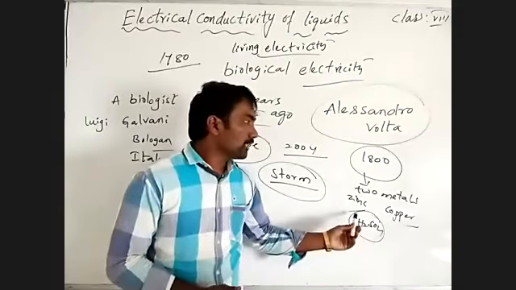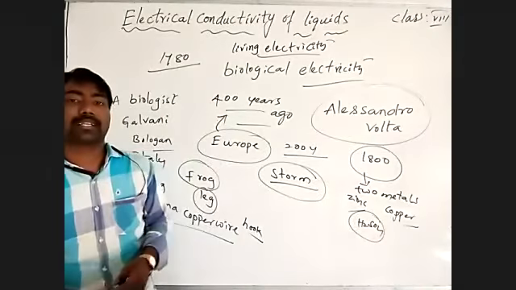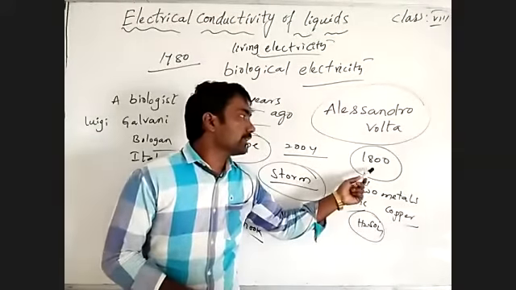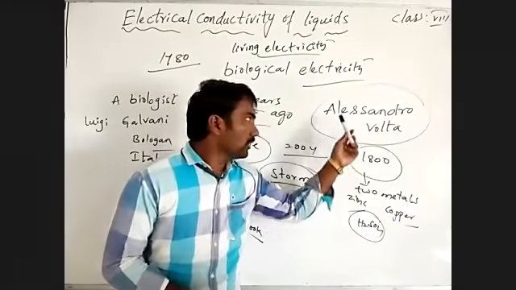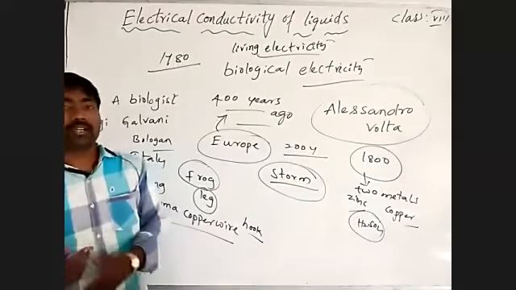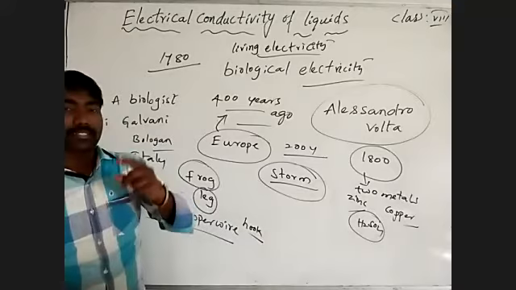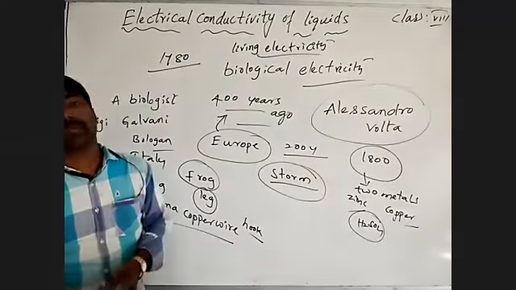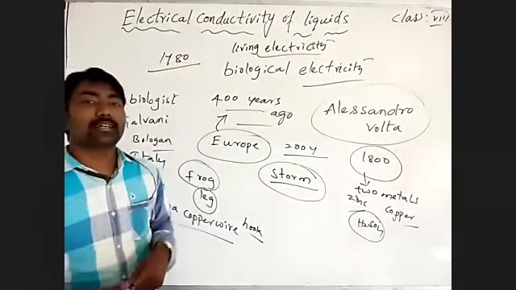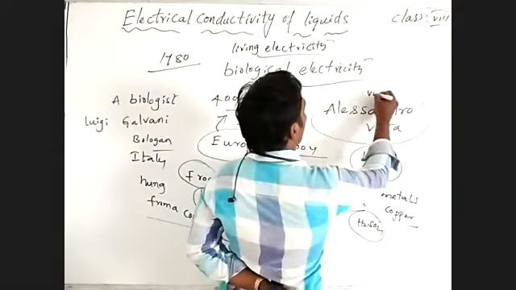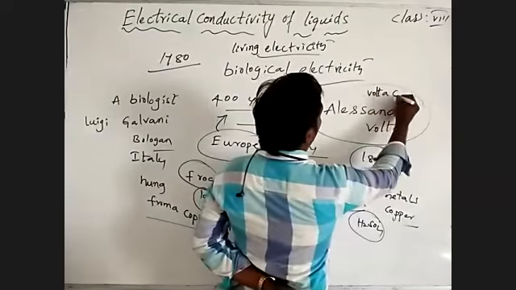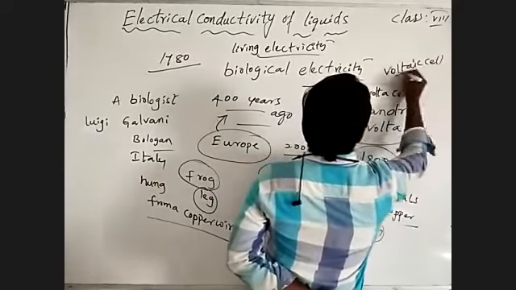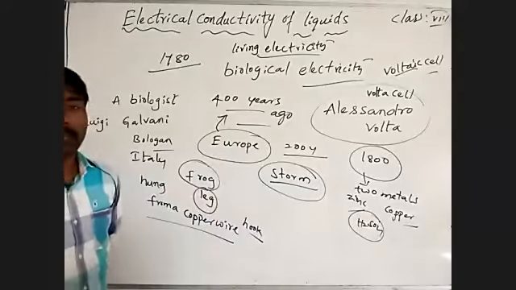By using that he produced electrical energy, or electric current, from chemical energy. Based on that, in the year 1800 he prepared a cell to produce electrical energy from chemical energy. Based on his honor, we gave it the name voltaic cell or Volta cell.